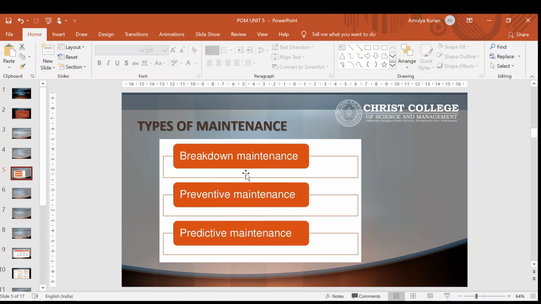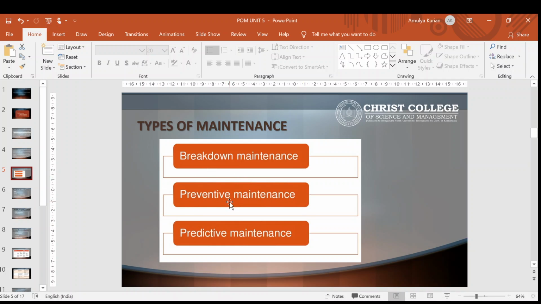So the three names for this type of maintenance are breakdown, corrective, or reactive maintenance. An example is the repairs which we give when a machine stops working.